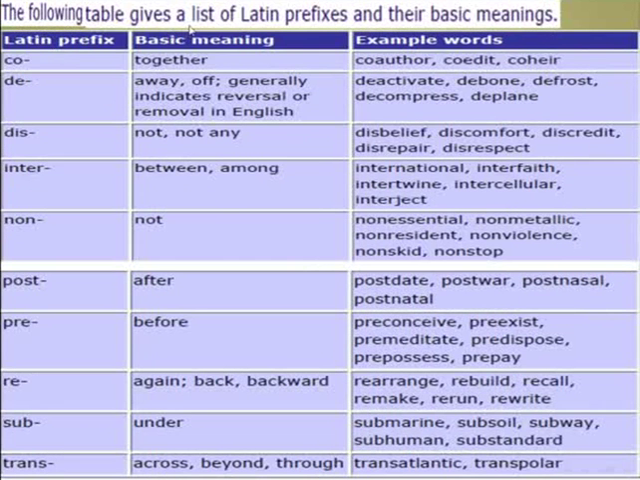Now, the following gives a list of Latin prefixes and their basic meanings. Latin prefix co, basic meaning, together. Examples for the use these days: co-author, co-edit, and co-hire. It means together. Latin prefix de. It means away or off, or generally indicates reversal or removal in English. Examples for the use of this Latin prefix: deactivate, debone, defrost, decompress, deplane.